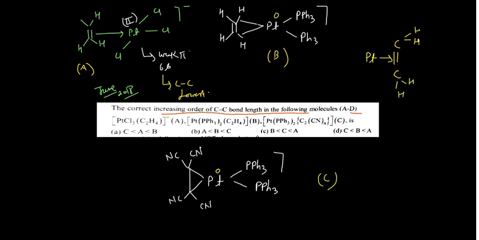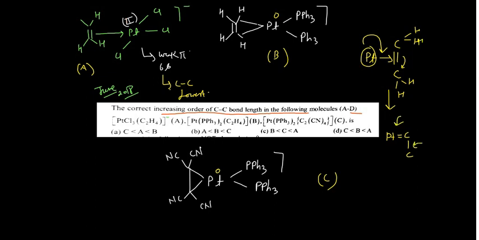So what will happen when the back donation occurs, then electron will go here and then this will come here, somewhere here. Due to this, the platinum-carbon bond gets doubly bonded, while the other carbon-carbon bond is converted into a single bond due to this metal bonding, right? So you know it is single and it is double.